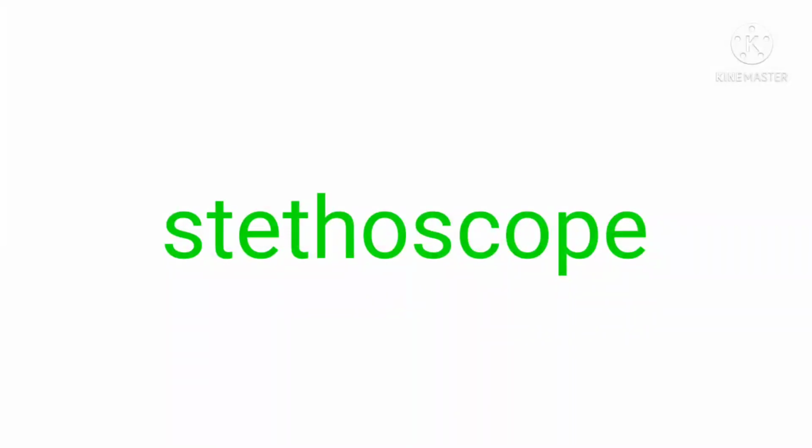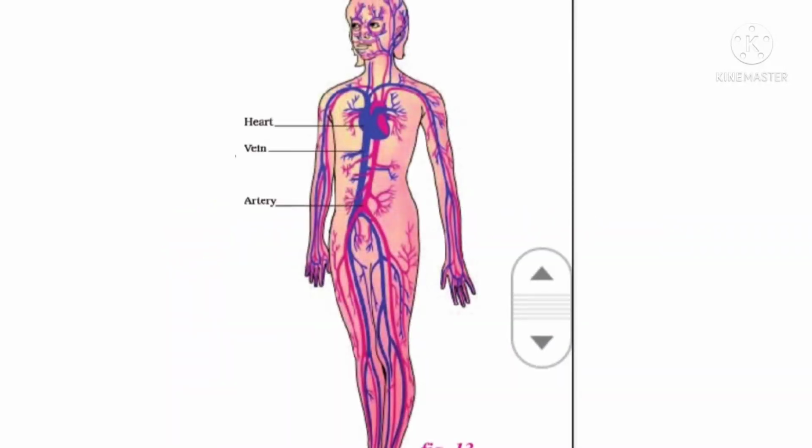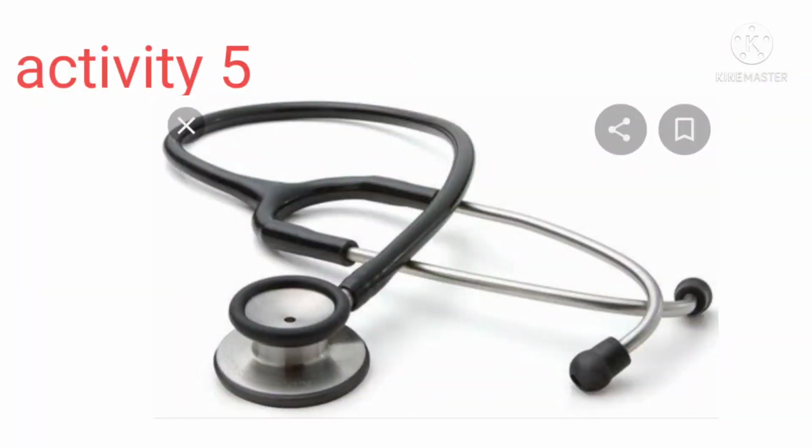Okay children, the process of circulation helps in the supply of digested food and oxygen to all parts of the body and also to bring back the waste materials. This is the circulation of the heart. Okay children, we are going to activity 5. The rhythmic contraction and relaxation of the heart during heartbeat can be felt and measured by an instrument called a stethoscope.